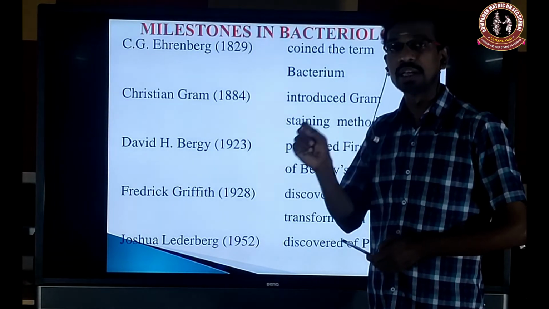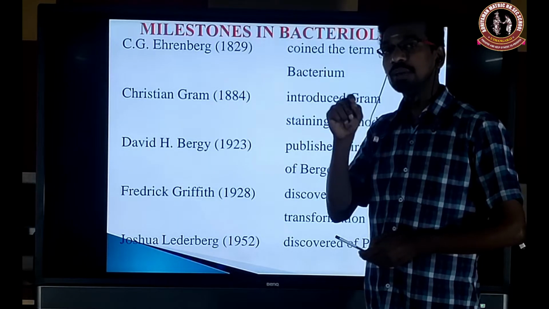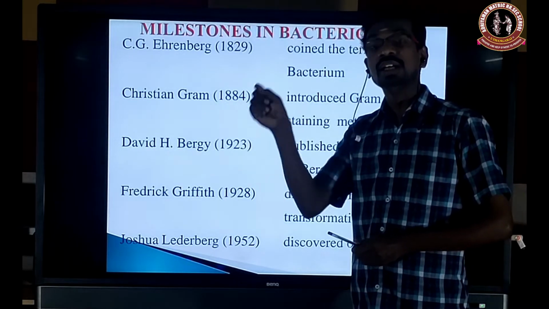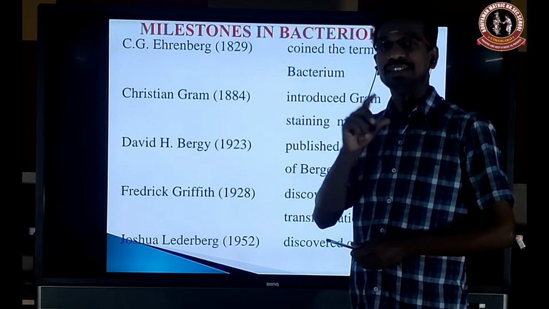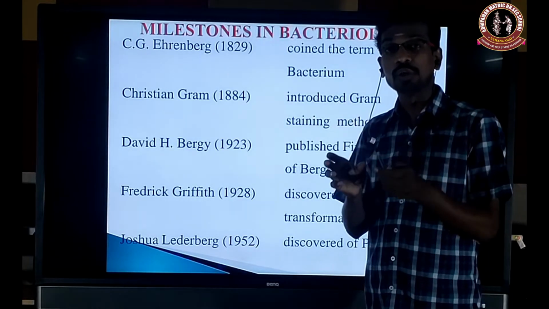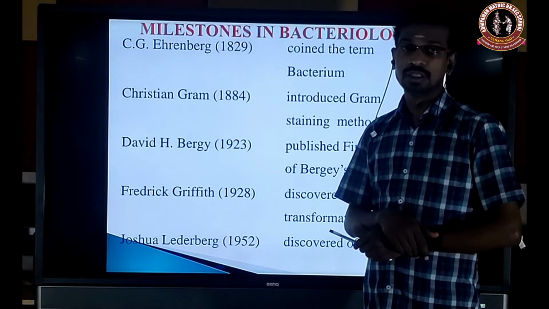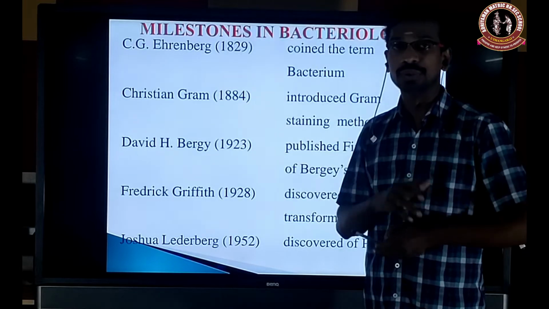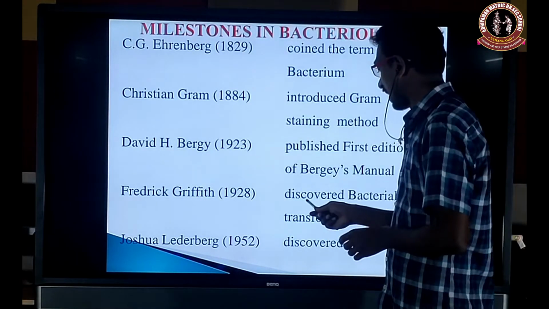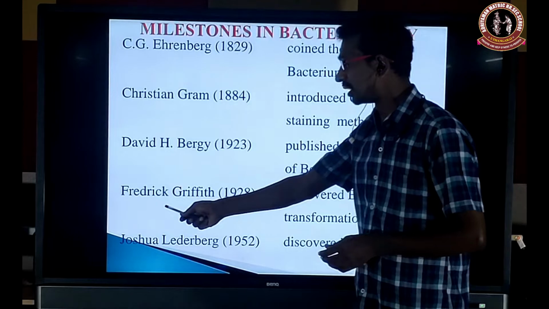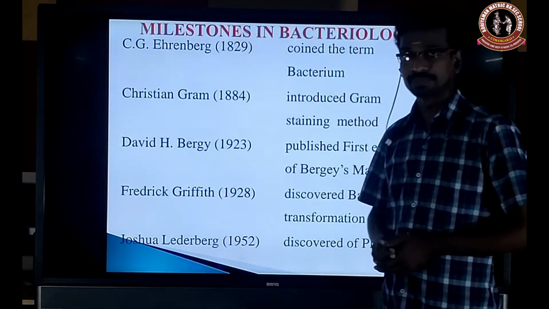Instead of destroying the bacterial genome, the viral genome is incorporated with it. This is called a prophage. It's a natural recombination. I already discussed this in the previous video. So bacterial transformation was first discovered by Frederick Griffith.